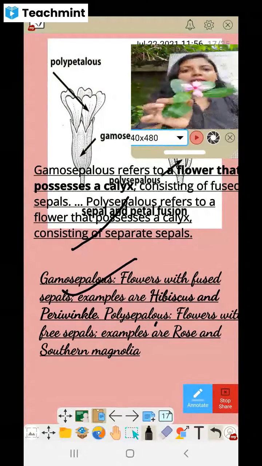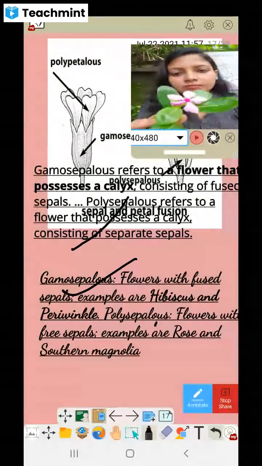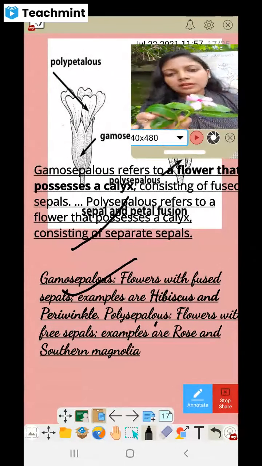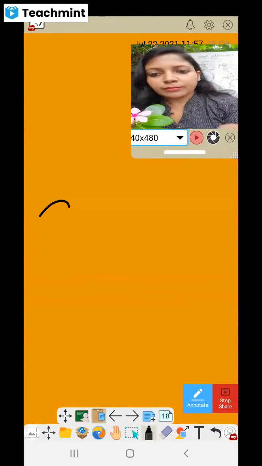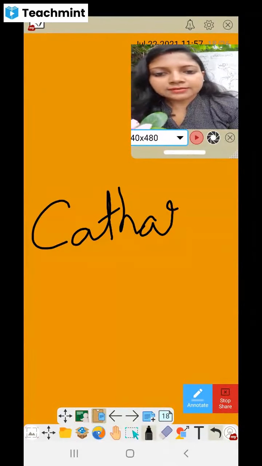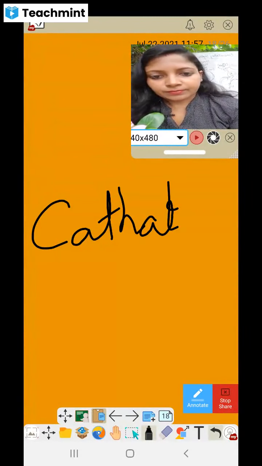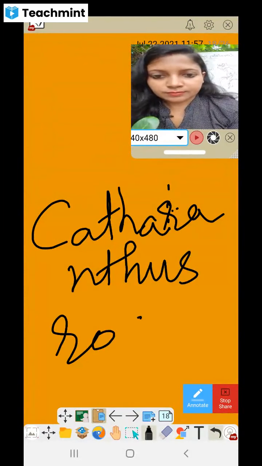Now this is one of the examples. We call this one periwinkle. This is periwinkle flower, and the scientific name I'll be writing here. Scientific name also you must know, that is Catharanthus roseus.